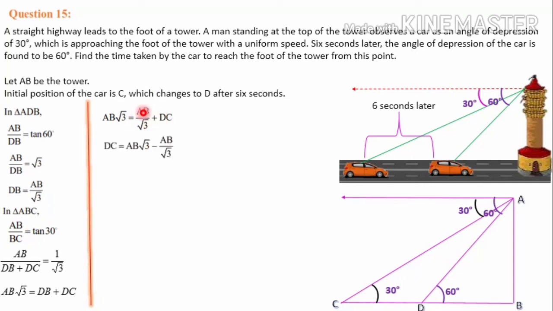Then DC is equal to AB root 3, and AB by root 3 comes to the left side, so it becomes minus AB by root 3.